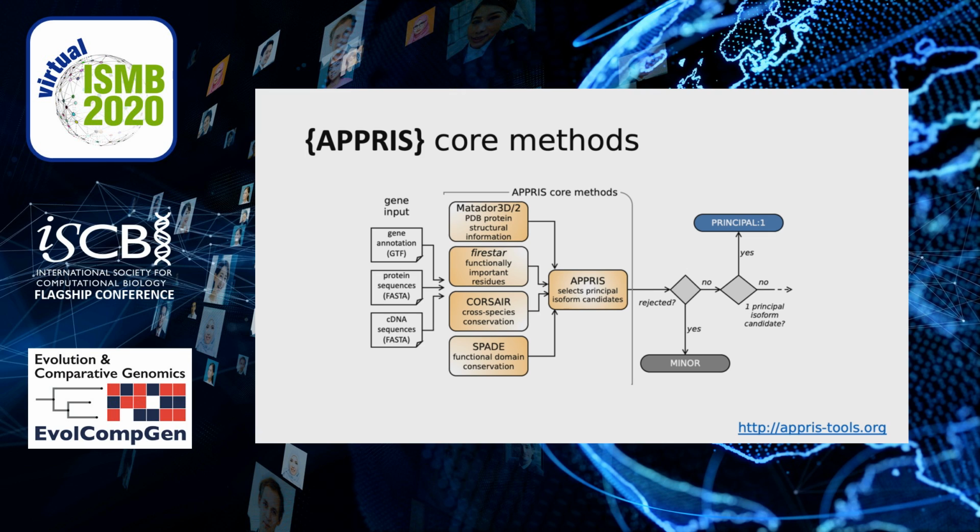APPRIS assigns a score that is a weighted combination of the individual method scores, and on the basis of this, it selects principal isoform candidates. If there is one principal candidate, it is given an isoform flag of principal 1, the most reliable category of principal isoform. Otherwise, remaining principal candidates pass through a series of filters. Two sets of filters are currently used. The default filters are described in the APPRIS 2017 paper by Rodriguez and colleagues.